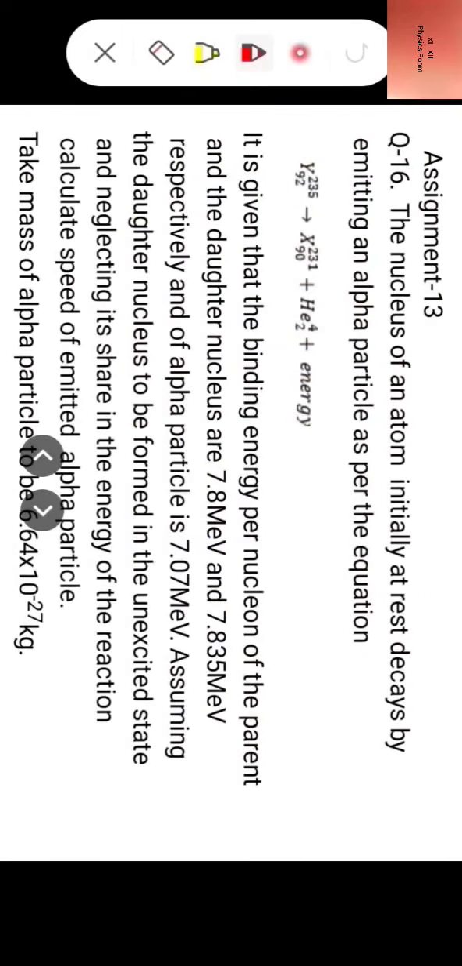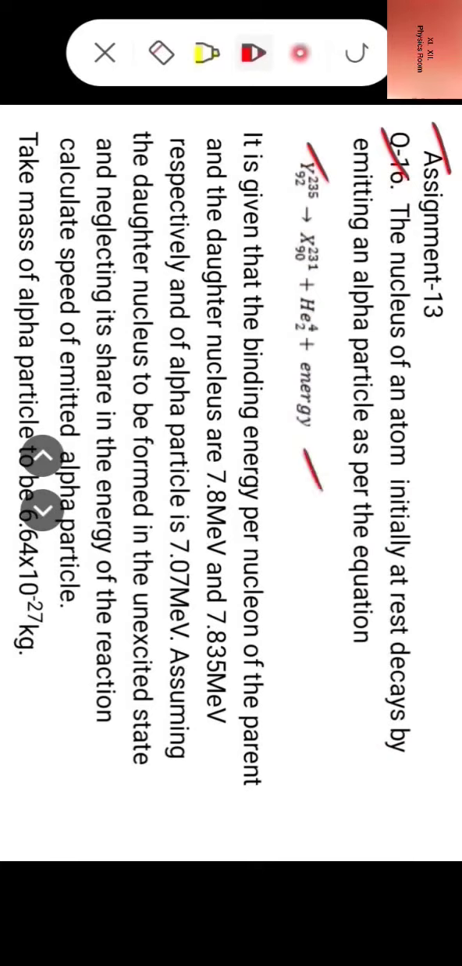Now assignment 13 continued. Question number 16. The nucleus of an atom initially at rest decays by emitting an alpha particle as per the equation Y(235, 92) decays to X(231, 90) plus helium-4 (2) plus energy.